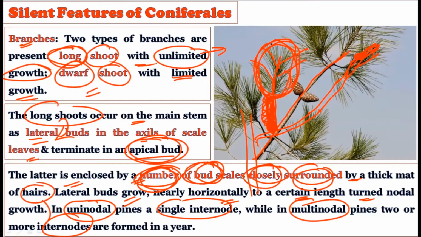Sometimes they create only one internode in a year. In such a condition they are called uninodal pines, and if they create multiple nodes per year, then these are called multinodal pines. Okay, so uninodal pines are there and multinodal pines are there.